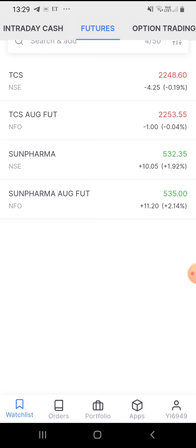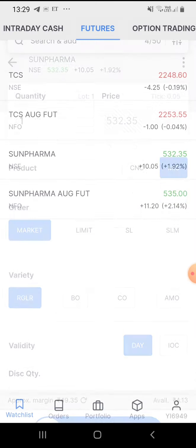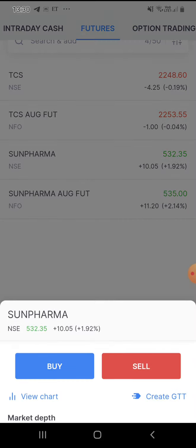Okay, so we can take Sun Pharma as an example. What is the value of Sun Pharma actually? 532, right? 532 for one share. But when you are taking the futures, just check the real value of Sun Pharma.